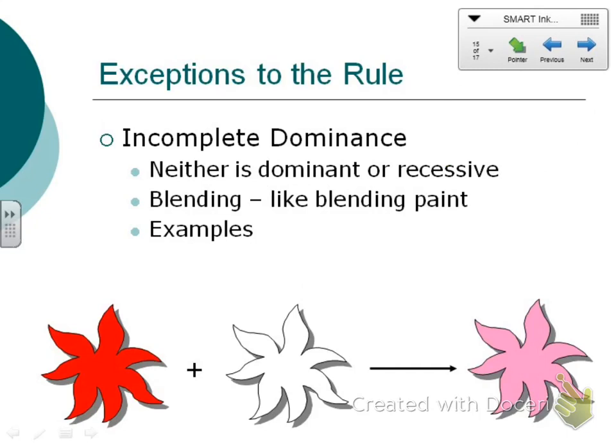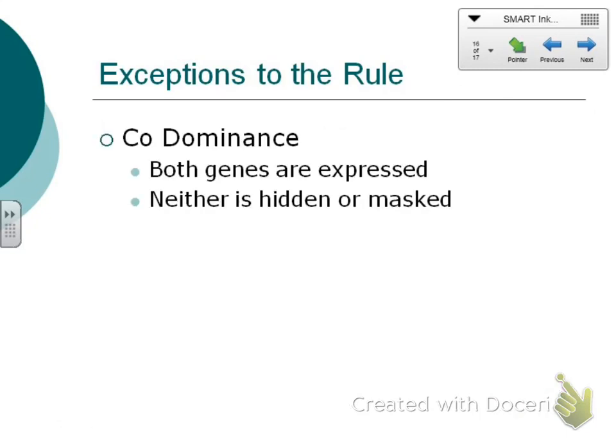Bryce just said, well, how do we get flowers with stripes or animals with stripes? Okay? This is the second exception to the rule. The second exception to the rule is called codominance. All right, Matthew, hold your question for just a second. Write it down if you think you're going to forget it. Let's talk about codominance.